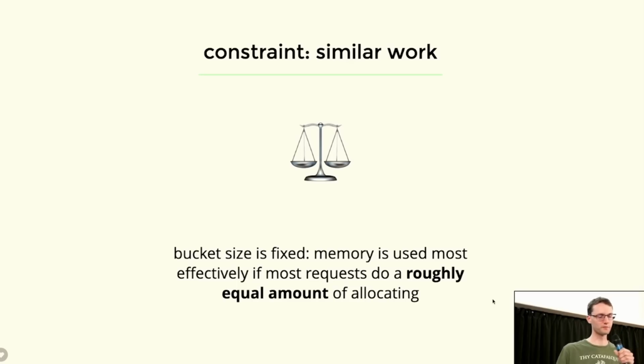This does also follow into the fact that it's now very unfortunate if you have huge outliers, if you have particular requests or particular arguments that you can give that use a lot more memory than the vast majority of your requests, because the buckets need to be big enough to accommodate them, and that means for most, you waste a lot of space. So in practice, it might be advisable to split that up into different size classes and run multiple instances and have some routing logic so that you can use your memory most optimally.